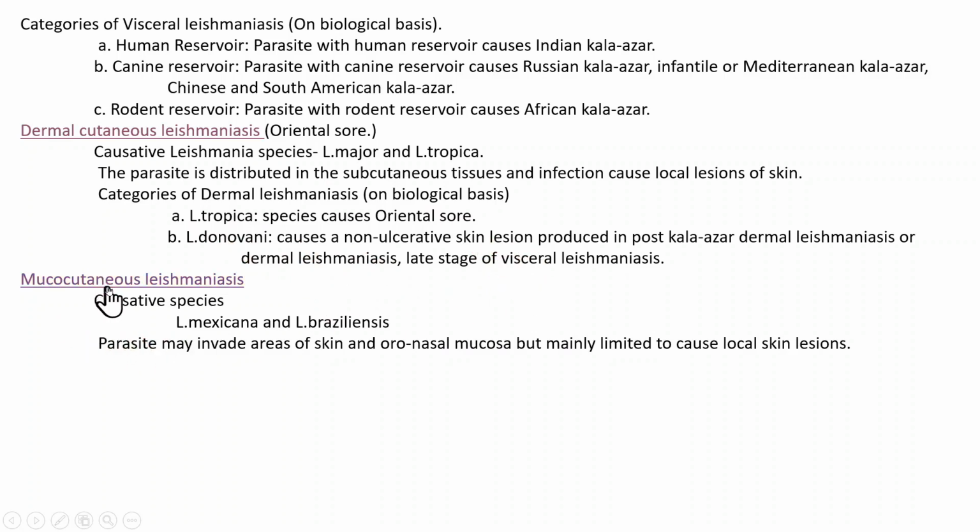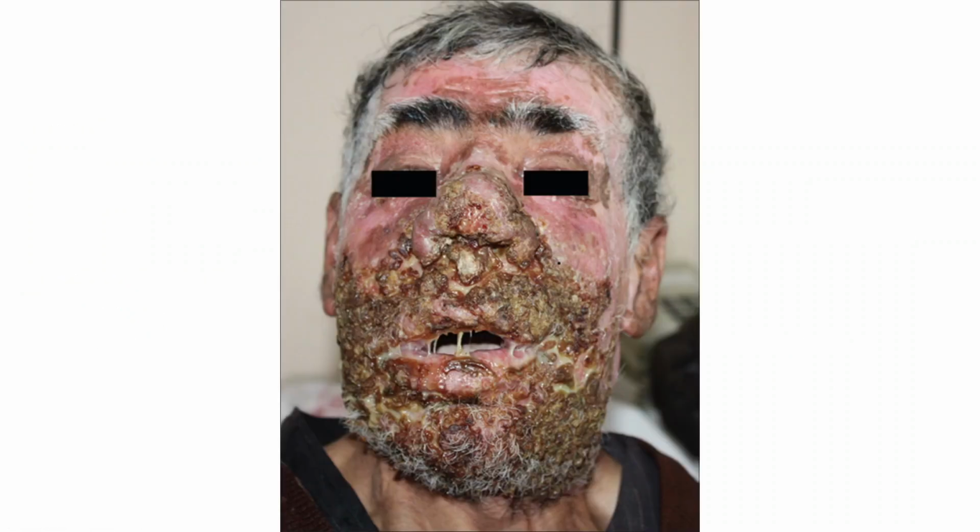Next is mucocutaneous leishmaniasis, and its causative species are Leishmania mexicana and Leishmania brasiliensis. This parasite affects the mucosal lining of the oral and nasal portions and causes local skin lesions. And we can just see the picture of the infection. It is very disgusting to see its appearance.